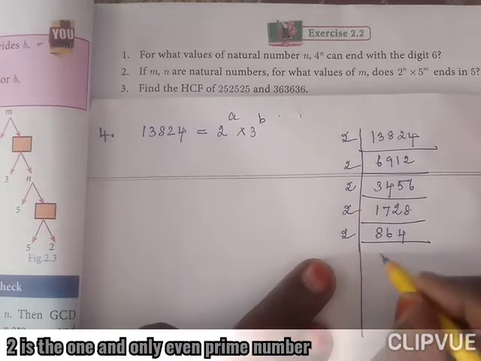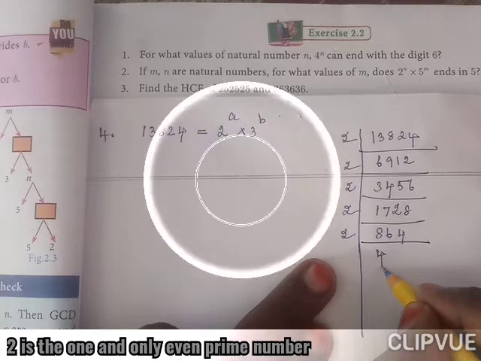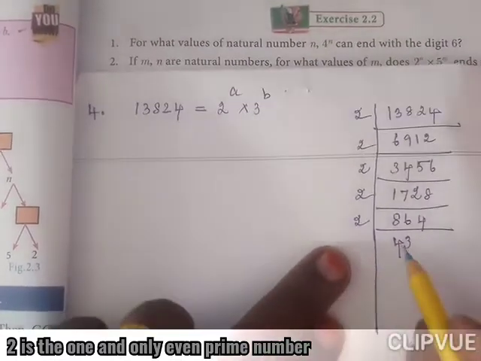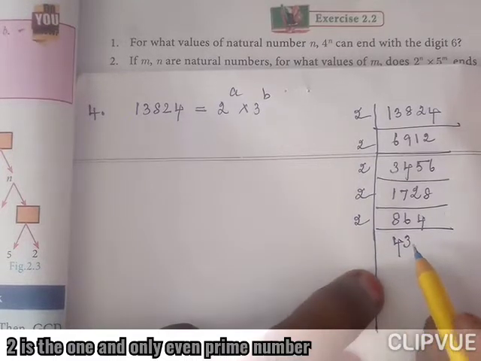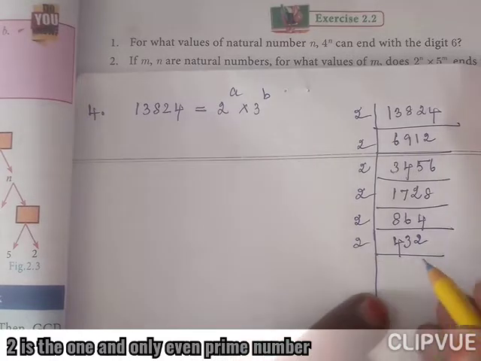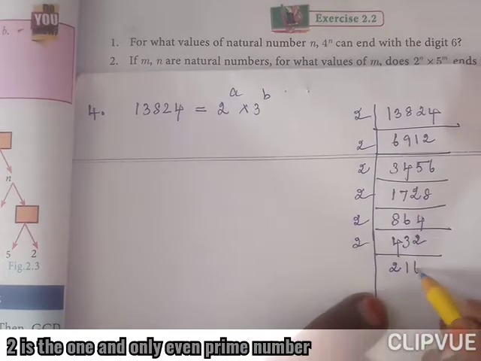Again 2 table: 4 times 8, 3 times 6, 2 times 4.